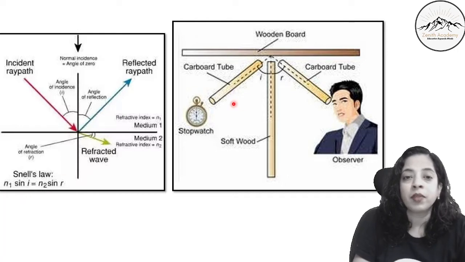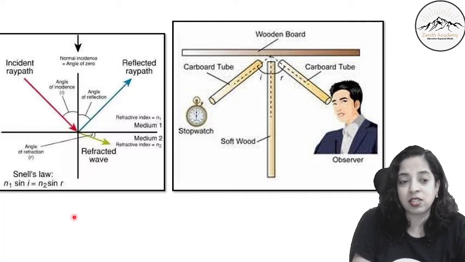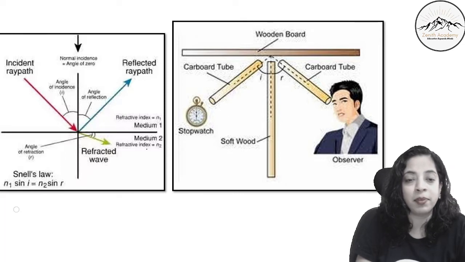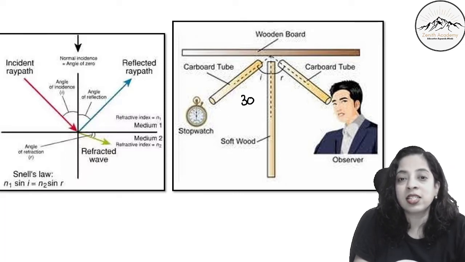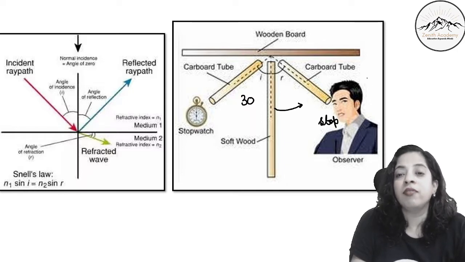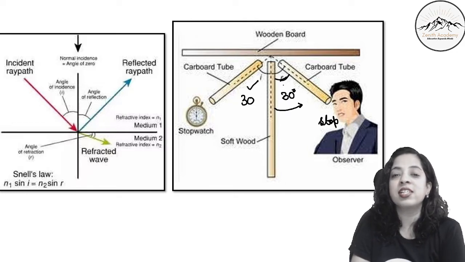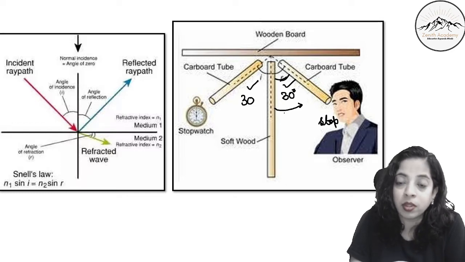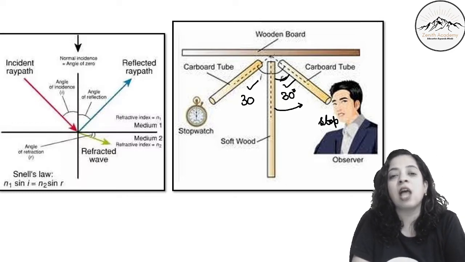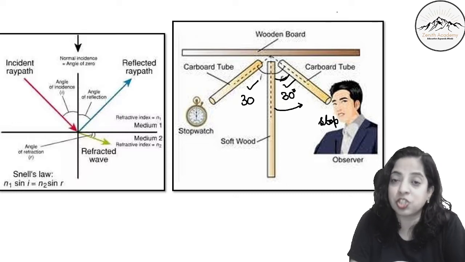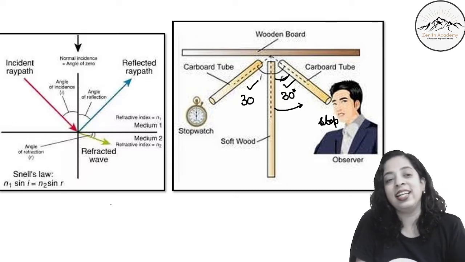So what I have done, this I have kept at a fixed place, say for example 30 degree. And I start this cardboard from here, I keep on moving and I stop at a place where I hear a very distinct and loud sound, and I will note this down. So when I note this down, I will see this is also 30. So we verified that the angle of incidence is equal to angle of reflection in the case of sound waves also. So not only light, the sound wave also obeys the laws of reflection. So the laws are exactly like light wave.